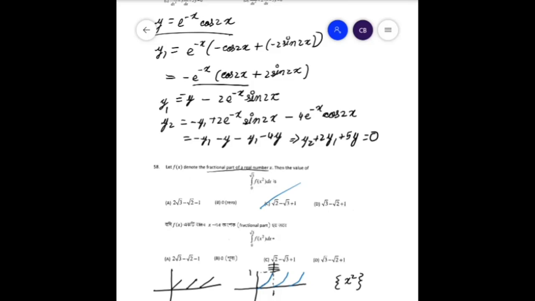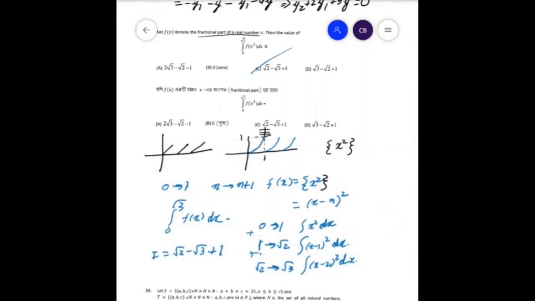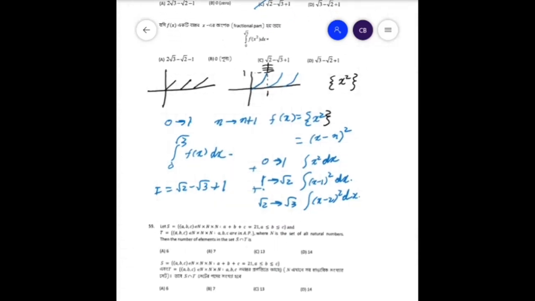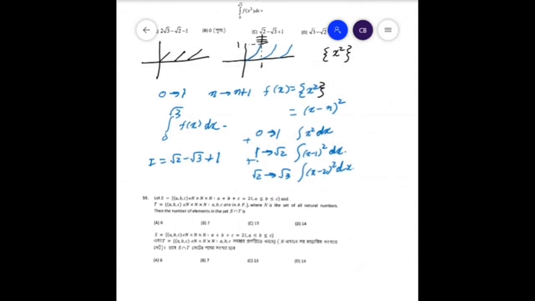Now moving on to the next question, we have a question from set theory. S is equal to the set of (a, b, c), where each of a, b, c belongs to natural numbers, given the constraint a plus b plus c is equal to 21, and a is less than b is less than or equal to c.